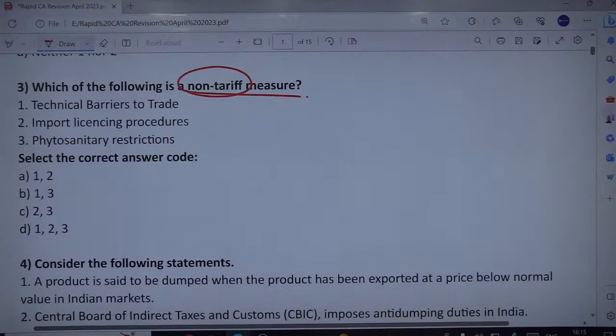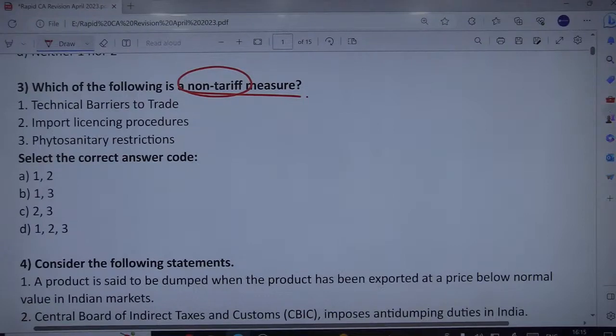These include NTBs or technical barriers to trade. NTMs, or non-tariff measures, actually include such kinds of measures, for example, technical barriers to trade, import licensing procedures as well, and phytosanitary restrictions.